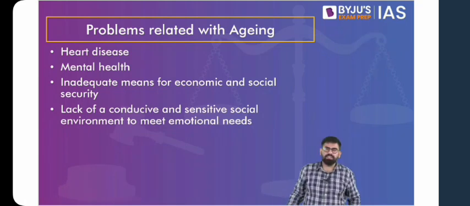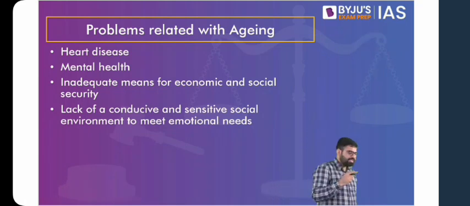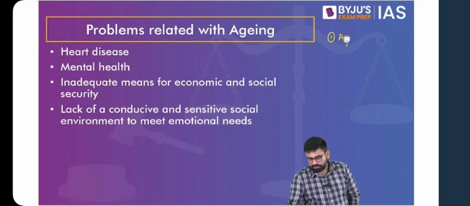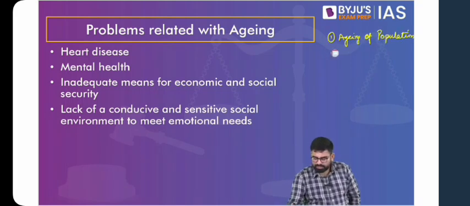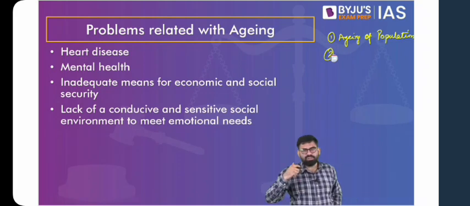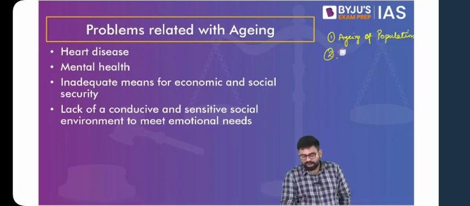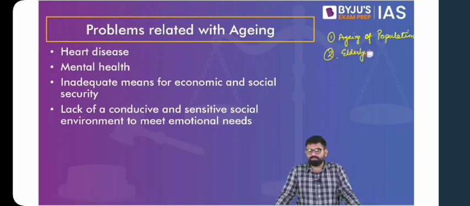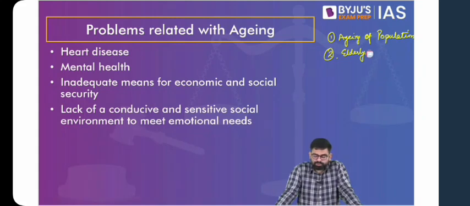Now also, along with this, we have to understand the issues related to the elderly, because one aspect is aging of population, wherein we say that the proportion of elderly in our population is increasing. Also, with the number of elderly in our population increasing, we have to look into what are the issues that the elderly generally face and what can be the possible solutions for the same.